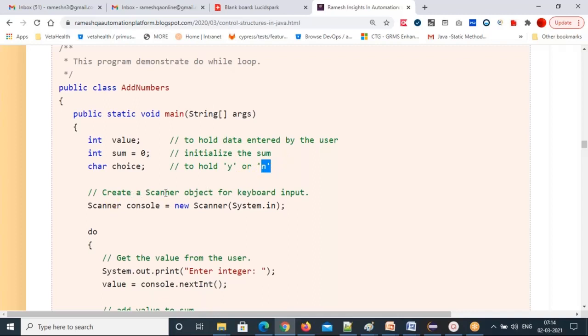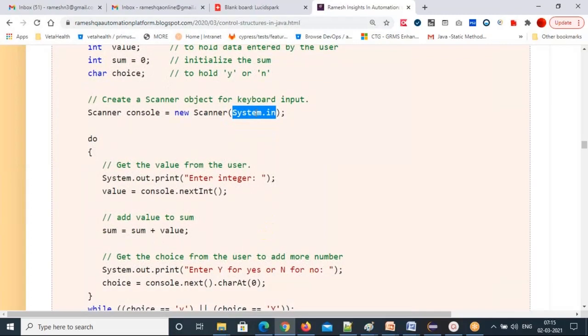So create a Scanner object for keyboard input. How to create a Scanner object? Scanner console equal to new Scanner(System.in). It's the Scanner class. Why are we creating the object? I want to use these class methods. That's why I've created the object. And System.in is the one which takes the input data from the keyboard. That's why I'm passing System.in to my Scanner class.